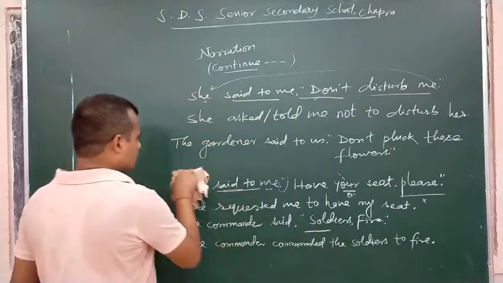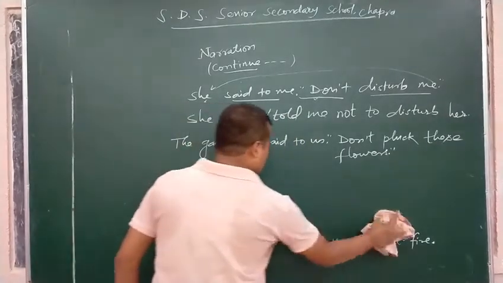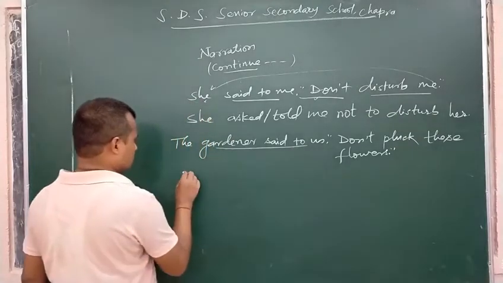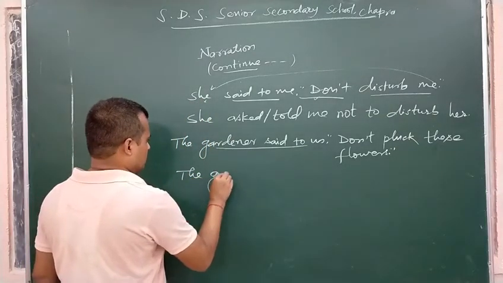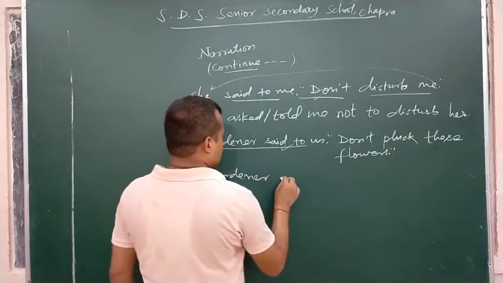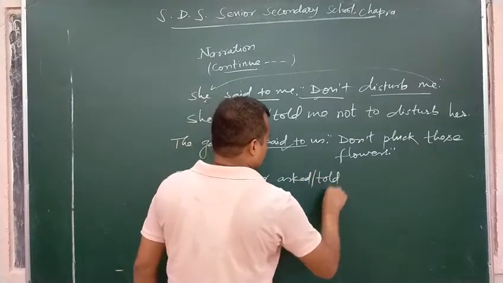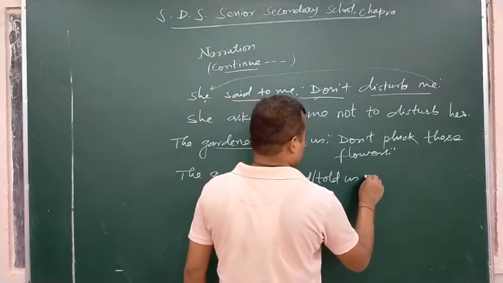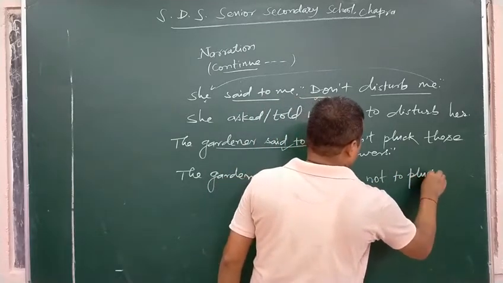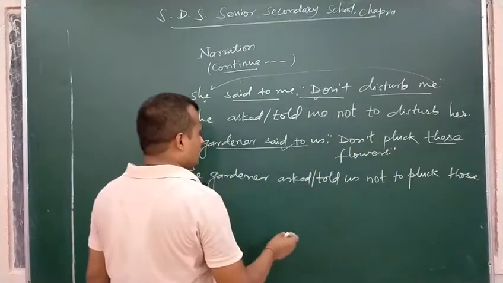The gardener said to us, don't pluck these flowers. How can we change it? The gardener asked or told us not to pluck those flowers. These would be changed into those flowers.